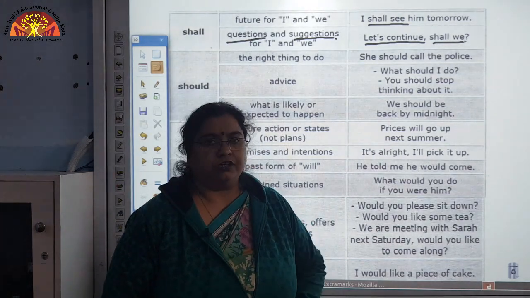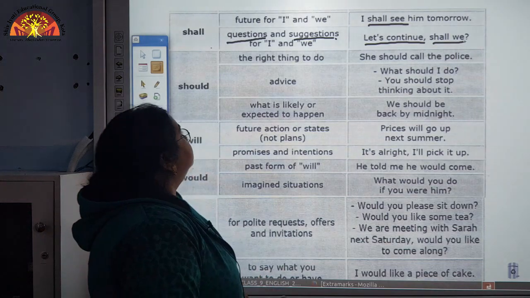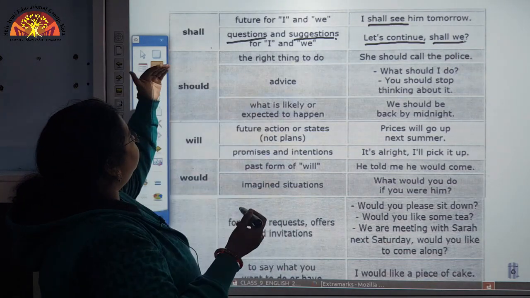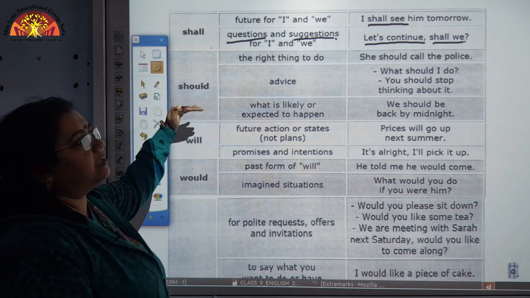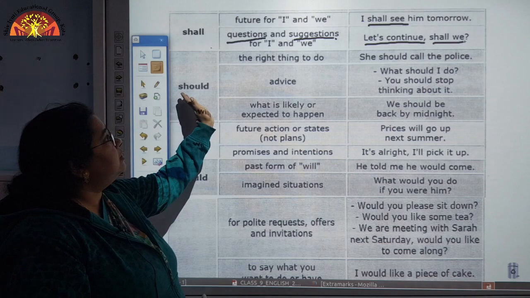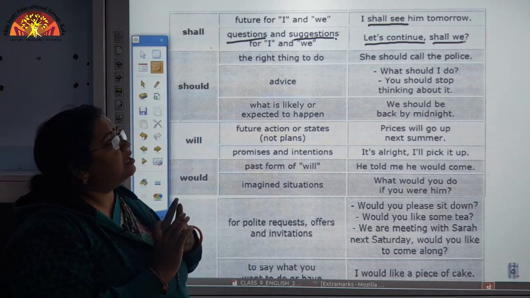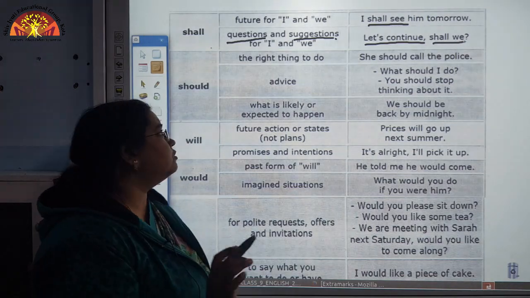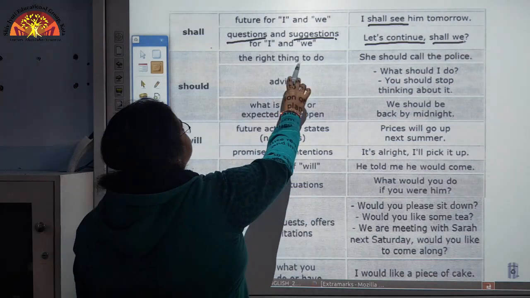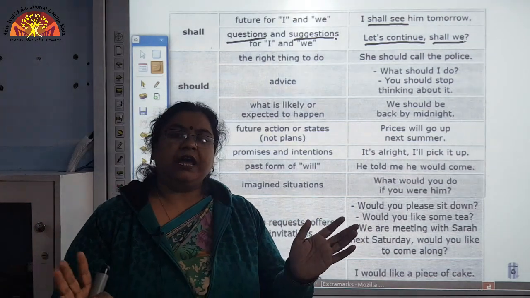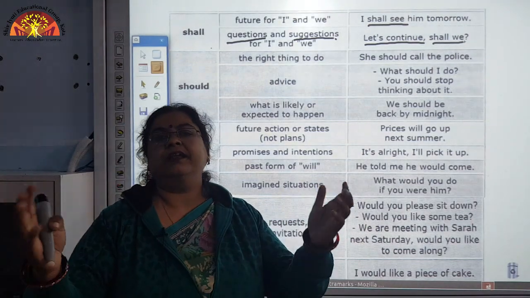Shall we here gives you an idea that we are asking whether we should go ahead with this suggestion or not. Now, similarly, shall has a past tense. We have to use this modal should to show the past tense here. Now, should is also used with the right thing to do.